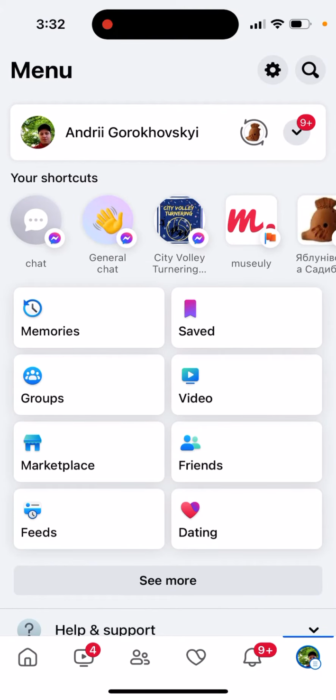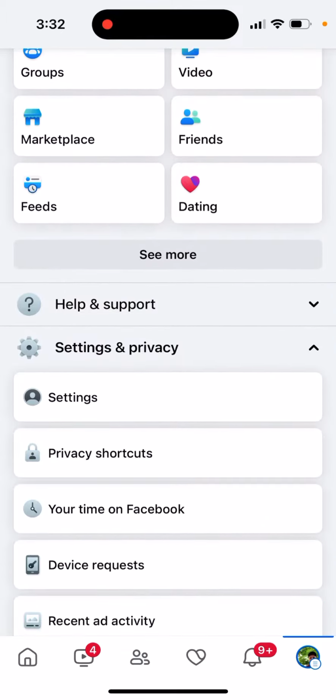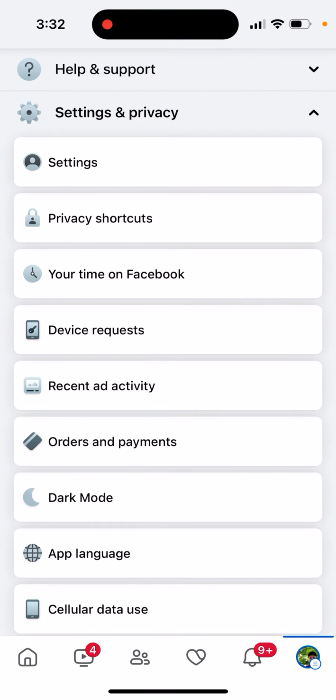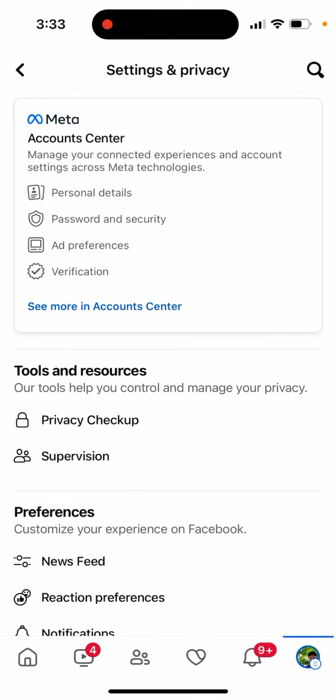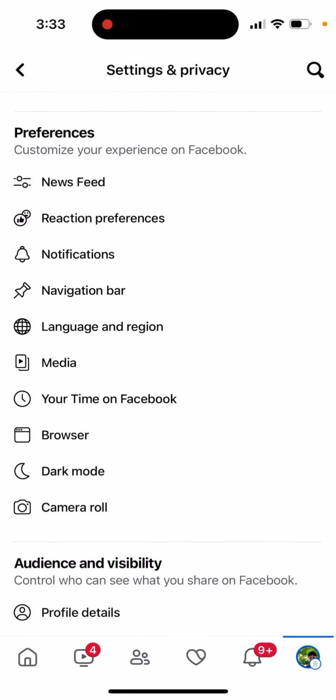So just tap on your profile picture in the bottom right of your Facebook app. Go to here, scroll a bit down, and then you just go to Settings and privacy. Open that menu, and at the top you will have Settings. So just go here and then go a bit down again to Preferences, and then tap on Media, and